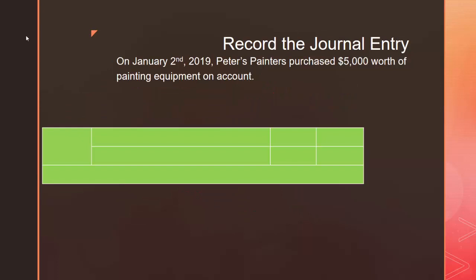So now it's time to record the journal entry for this transaction. We've already determined in step 5 what accounts are going to be affected and which ones are going to be debited and credited. So let's fill in the journal entry. First things first, let's put the date in the box. It is January 2nd. On the top line, the debit line, we're going to record the account which is being debited. In this case, equipment is being debited, and we're going to debit it for the amount of equipment that we're purchasing, which is $5,000.